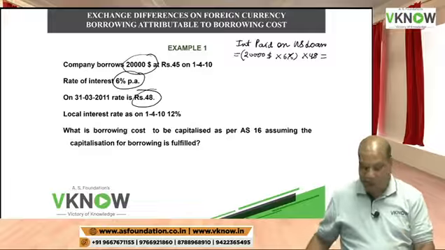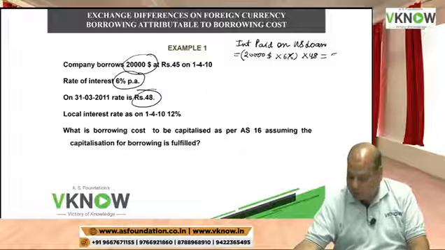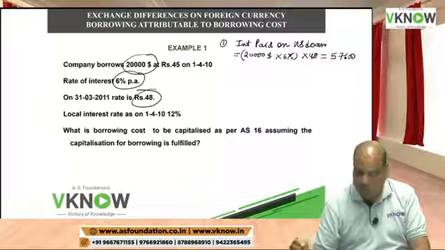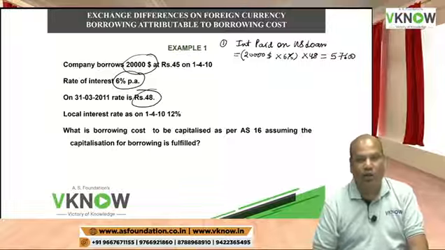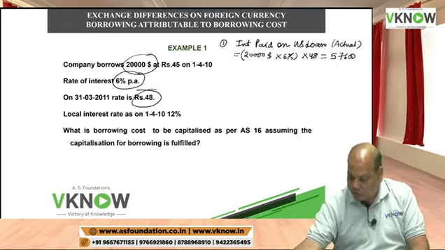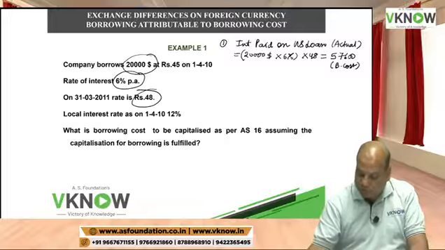Please calculate 20,000 into 6% into 48: 57,600 I have to pay. This is the actual interest paid, and actual interest paid is always borrowing cost. So this is one borrowing cost in our calculation.